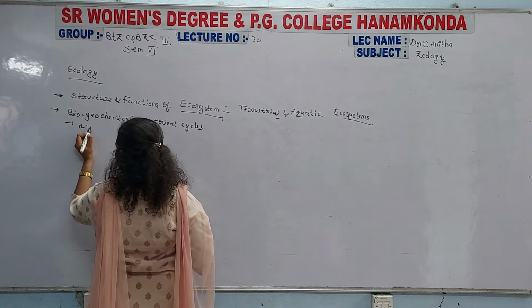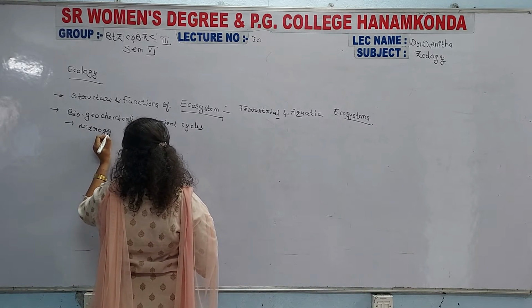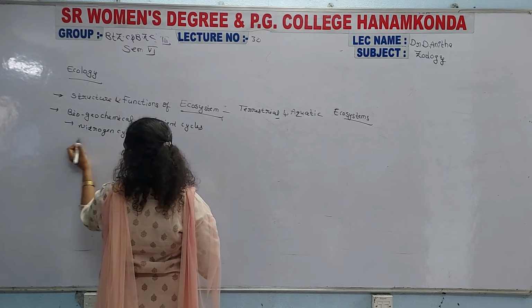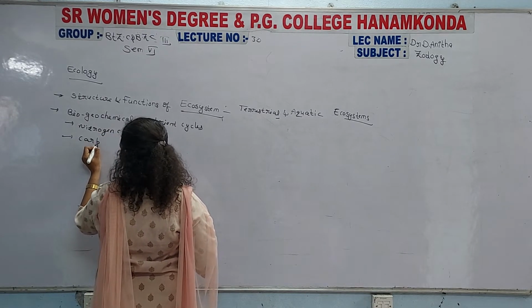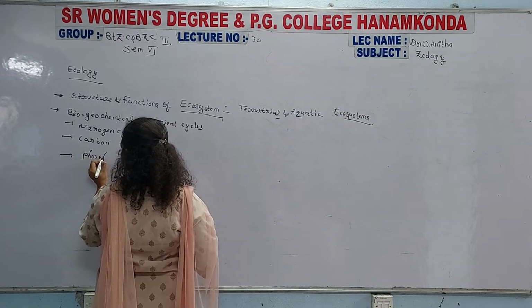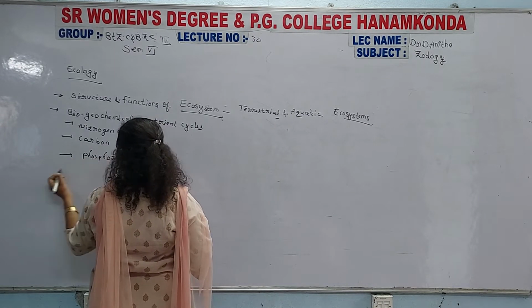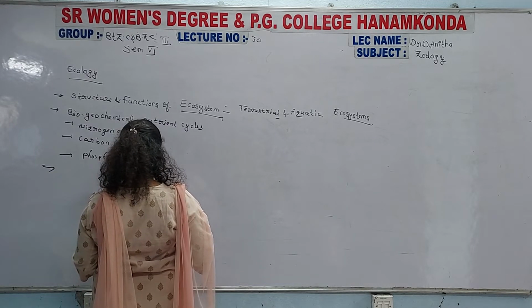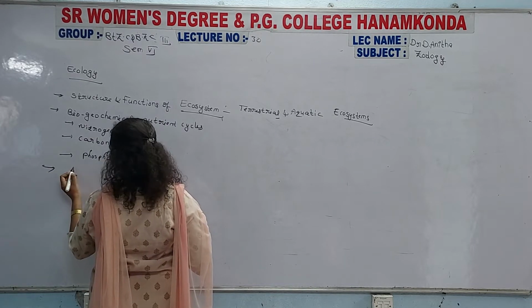Those are the nitrogen cycle, carbon cycle, and phosphorus cycle, and food chain, food web, and ecological pyramids.